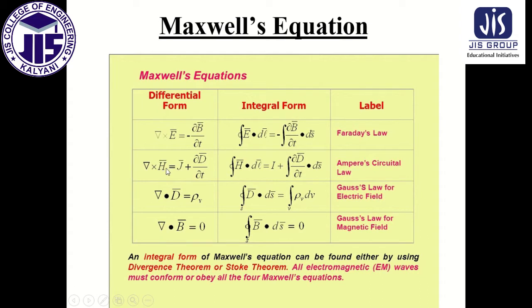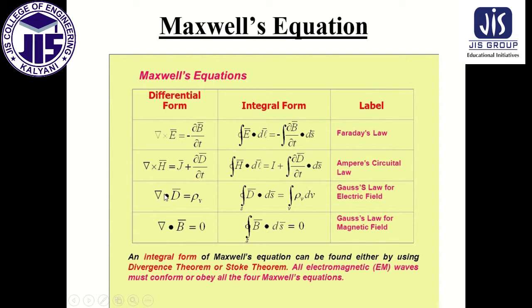Now Nabla cross H equal to J plus del D by del t. J is the current density, D is the displacement current. Now this is the integral form again, integration over H dot dl. If we do the integration both sides, then by the surface integration we can write H dot dl equal to I plus, because integration over J dot ds can give us the total current I, del D by del t dot ds. This is Ampere's circuital law, but this is actually the modified Ampere's circuital law.